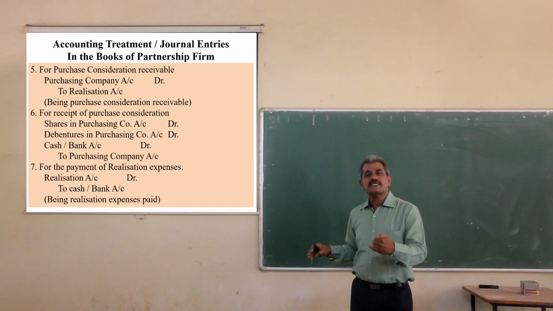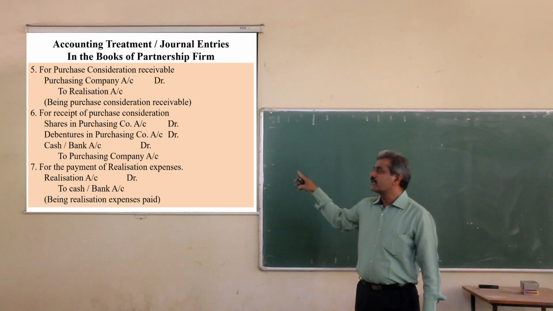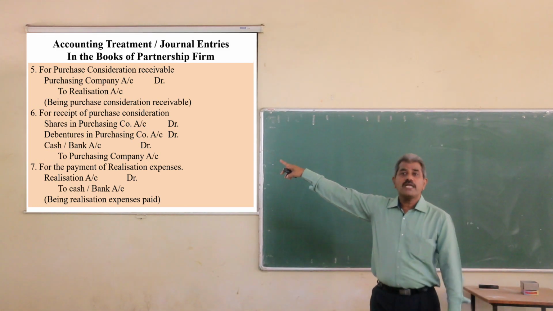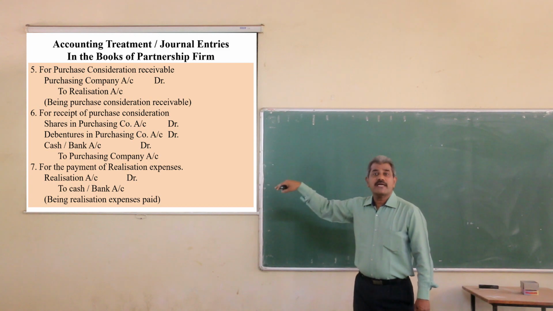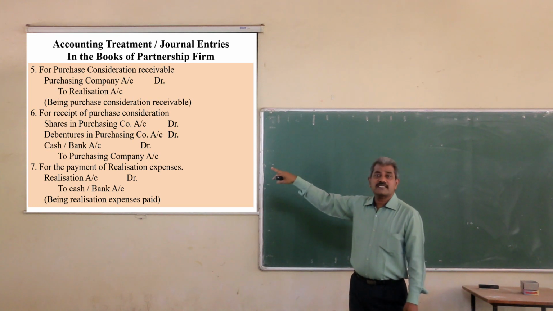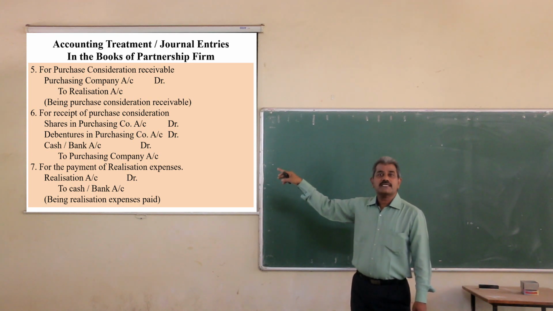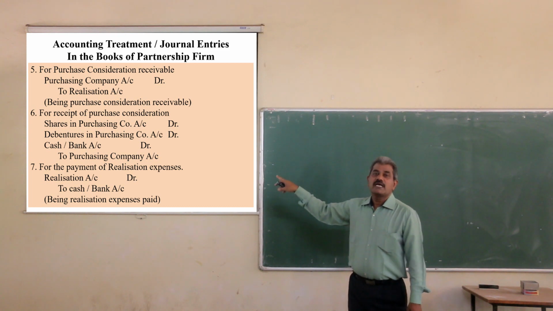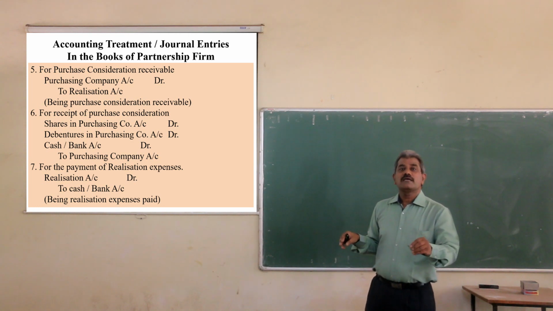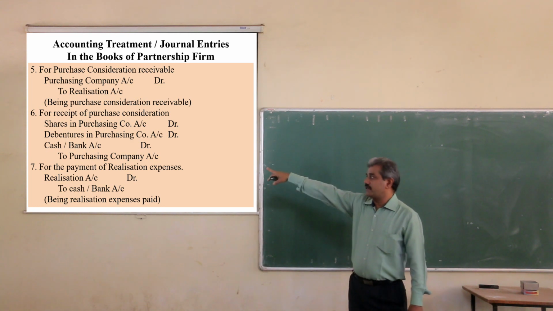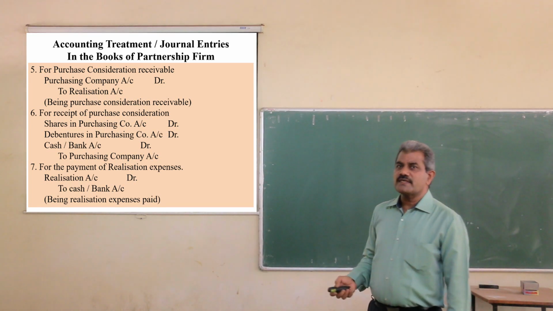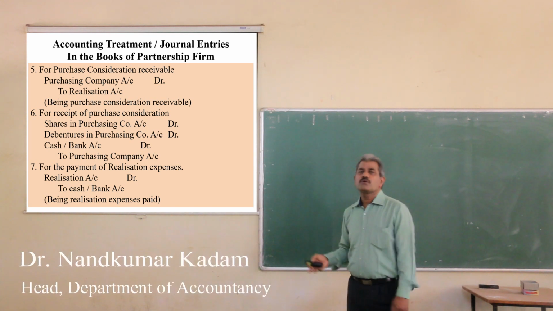Okay, the payment is received through bank, then bank account debit to purchasing company. Simple entry. You have to debit only those forms which are used for the payment of purchase price. So if purchase price is received in shares, shares account debit. If purchase price is received in debentures, debentures account debit. If purchase price is received in cash and bank, cash account debit, bank account debit. The form in which the purchase price is received should be debited to purchasing company. And next entry for payment of liquidation expenses, simple entry, realization account debit to bank.